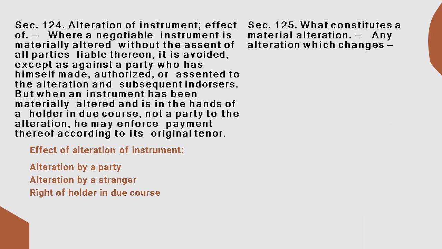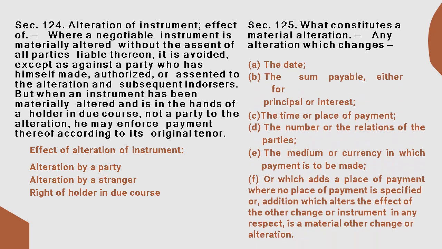Section 125. What constitutes a material alteration? Any alteration which changes the date, the sum payable either for principal or interest, the time or place of payment, the number or the relations of the parties, the medium or currency in which payment is to be made, or which adds a place of payment where no place of payment is specified, or any other change or addition which alters the effect of the instrument in any respect, is a material alteration. So that's the meaning of material alteration.